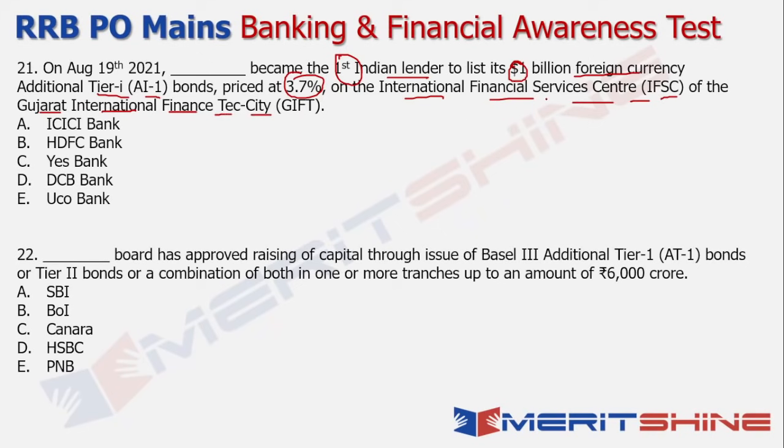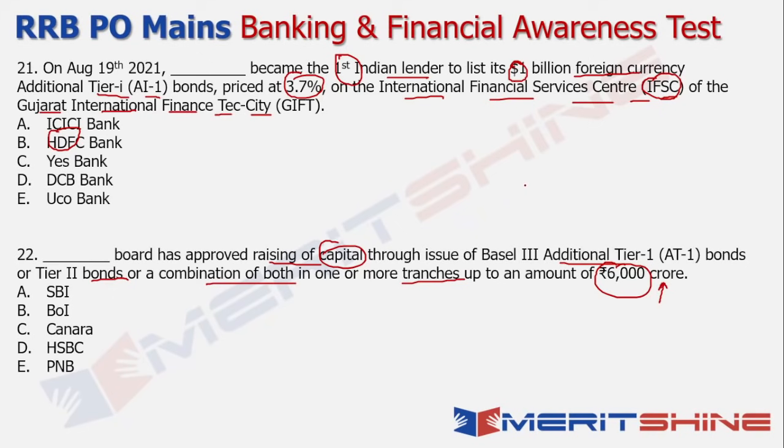So technically, while the IFSC is placed out of India, it is more for the international markets. That is why it is known as the International Financial Service Center. And HDFC basically became the first bank or first lender to list its $1 billion foreign currency AT1 bonds. Right. So another question on AT1 bonds basically talks about the board of one of the leading banks in India approving the raising of capital through the issue of Basel III AT1 bonds and AT2 bonds, or a combination of both of these in one or more tranches, up to an amount of 6,000 crore rupees.